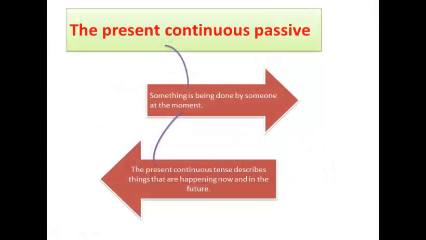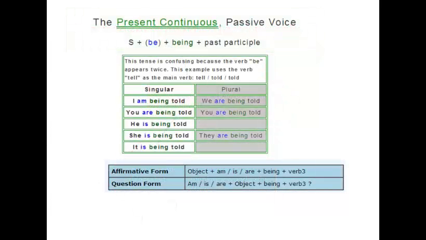Next, the present continuous passive. What is that? In the present continuous passive, something is being done by someone at the moment. The present continuous tense describes things that are happening now and in the future. So, this is the formula of the present continuous passive: subject plus be plus being plus past participle. This tense is confusing because the verb be occurs twice. This example uses the verb tell as the main verb.